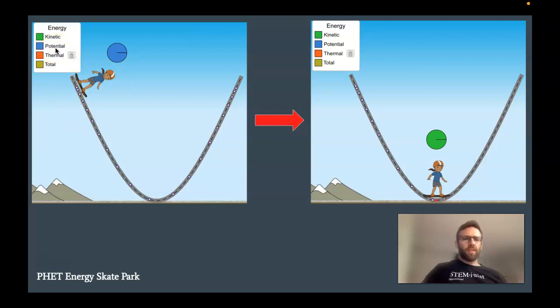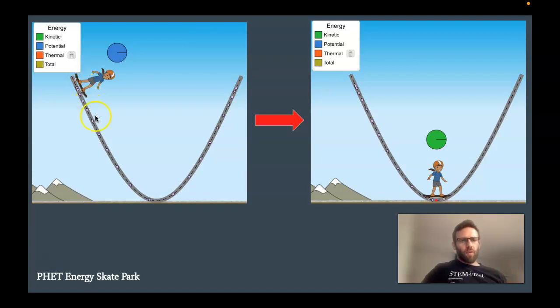If you watched the last video, you know that potential energy is related to the position of an object. This person is really high up, so because they are high above the ground, they have some potential energy. They don't have any kinetic energy right now, since they're not moving, up at the top of the ramp.